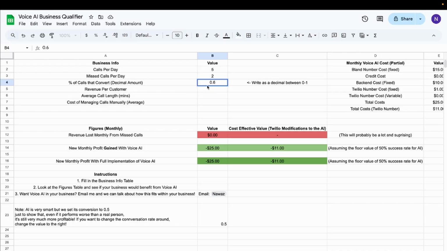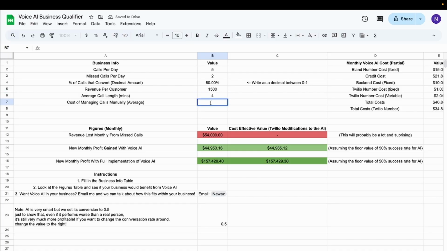Right, these are decimals, by the way. This is a decimal. I can't figure out the percentage. I can click the percentage button up here, but it doesn't stay. So you can keep that there, or you can leave that as a decimal percentage. So let's say a relatively high-ticket customer, 1.5 thousand sounds about right per customer. And the average call, which you can just check your call logs and do some math to get, let's just say for us is around 4 minutes.